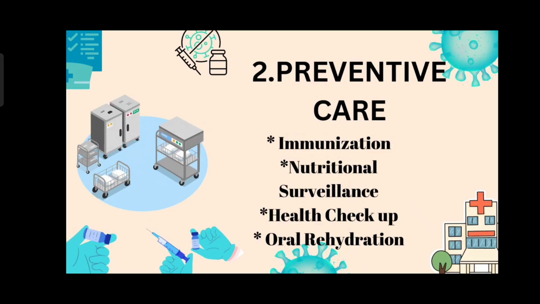So the second one is preventive care. Under the preventive care, the first one is immunization, which means they are providing the proper vaccination according to the age of the children. Then nutritional surveillance, they are conducting the nutritional survey to identify the nutritional status. Under this, they are providing nutrition supplements also, like IFA tablets or vitamin B supplements. Then health checkup, they are conducting the regular health checkup, so healthcare members are able to detect the disease conditions early and give the treatment appropriately.